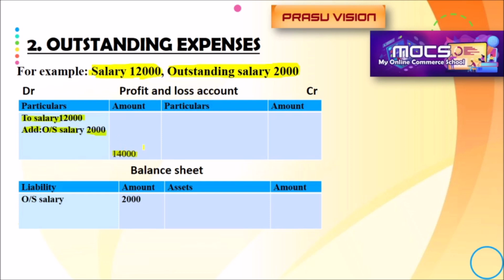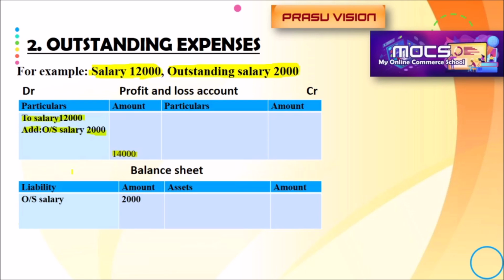and the amount will be written in the amount column. The total amount will be written in the amount column. The net value means the difference or addition. Here it is addition. So remember, outstanding salary is a liability, but in the profit and loss account, we are writing it by adding that item, whatever the expense may be. For example, outstanding rent will be added to the rent. Outstanding insurance, we have to pay that amount, so it will be added with the insurance. Like that, we will add all the outstanding expenses in the profit and loss account debit side. If it is wages, we will add it with the wages in the trading account debit side.